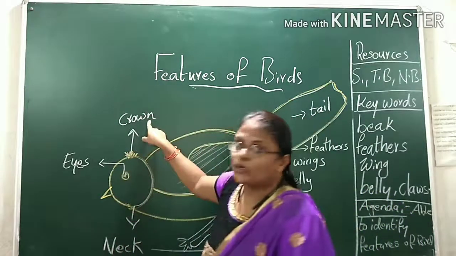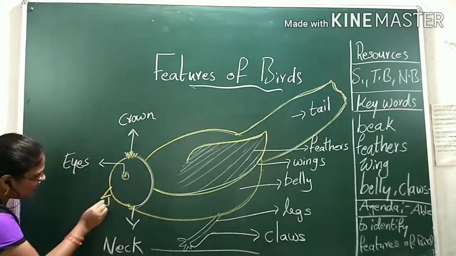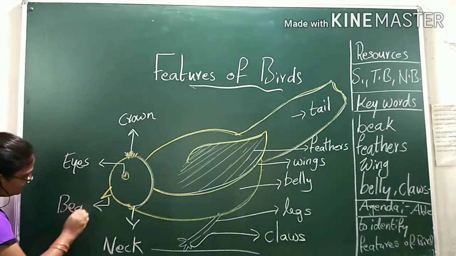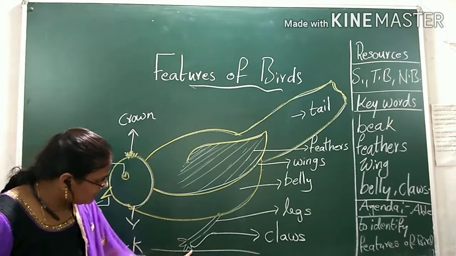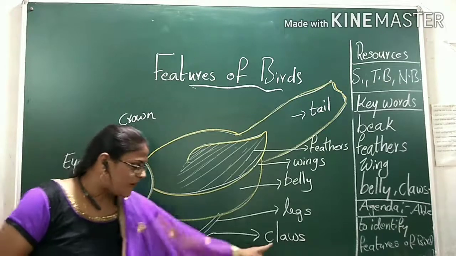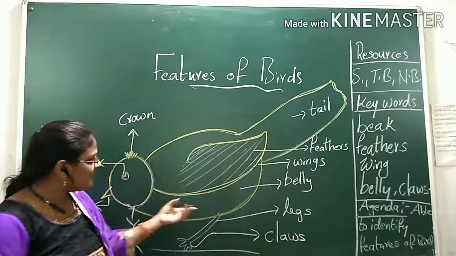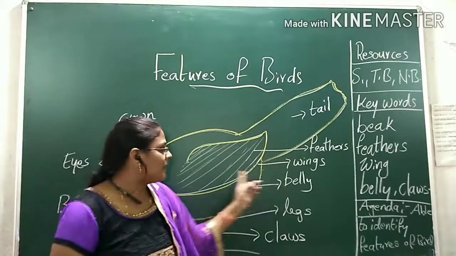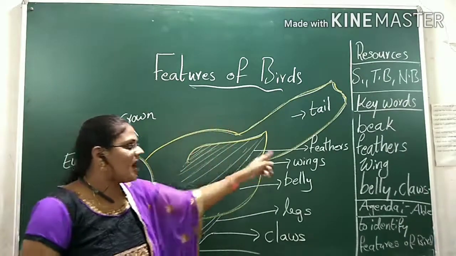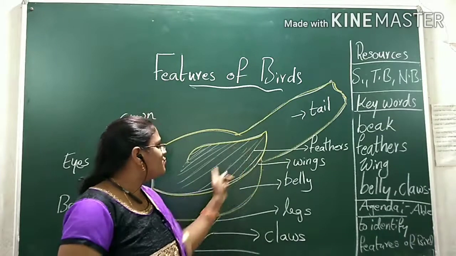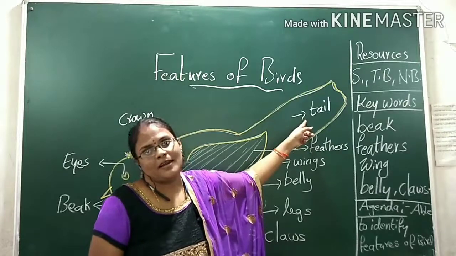This one is the crown, eyes, and this is the beak. This is the neck. See here, this we call the claws. What do we call it? Claws. And these are the legs. This part we call the belly. And these are the wings. This side one wing and that side another wing. So these are the feathers. All birds have feathers. And this is the tail.